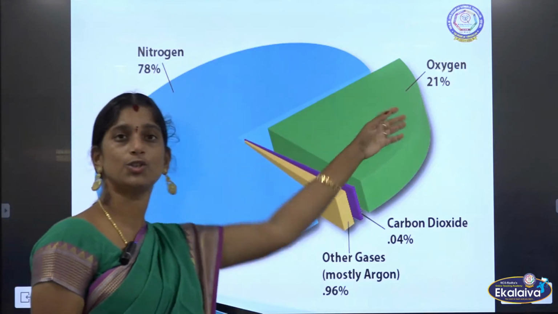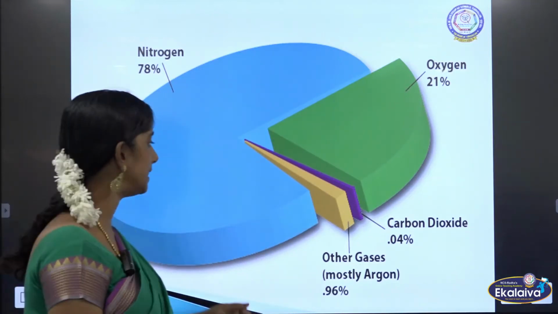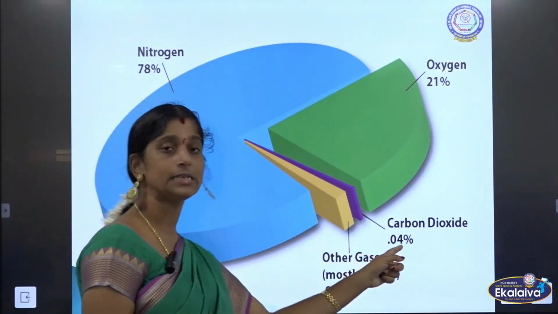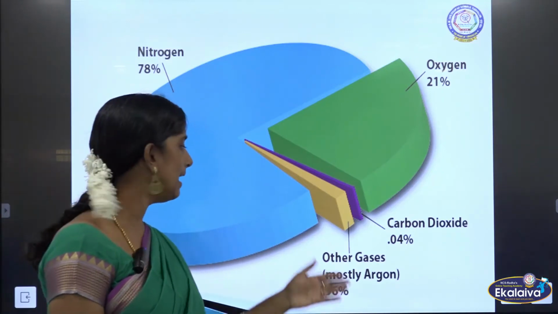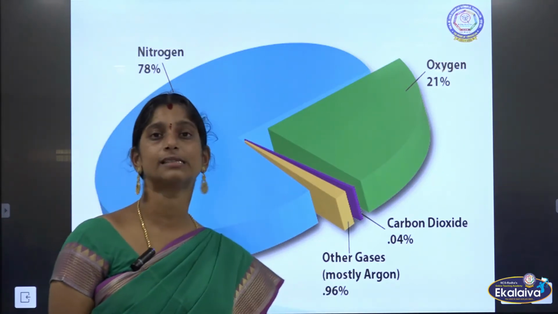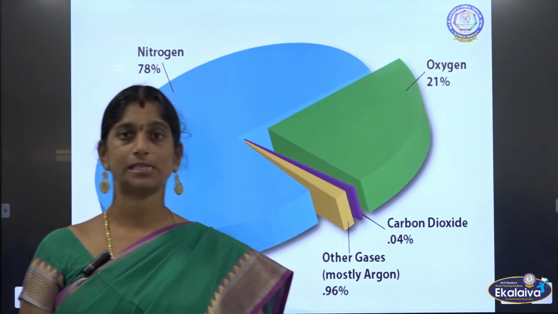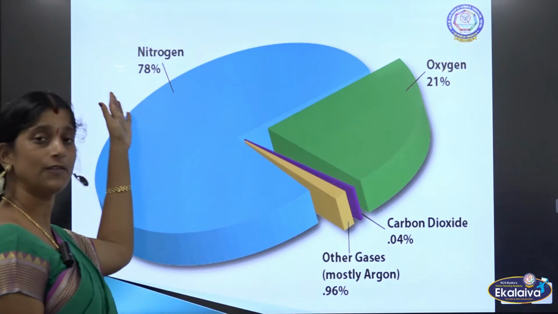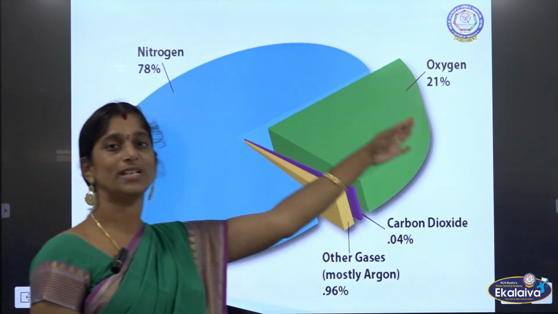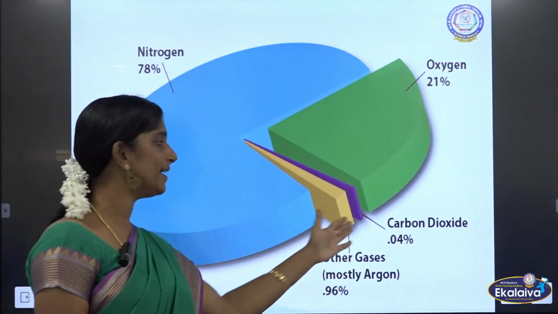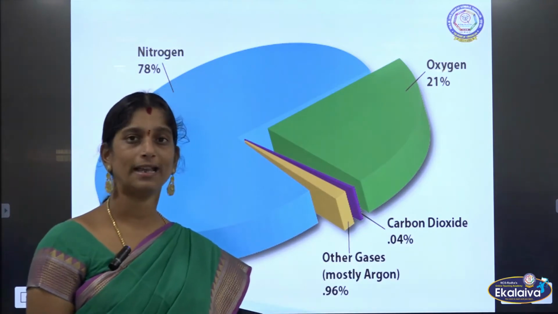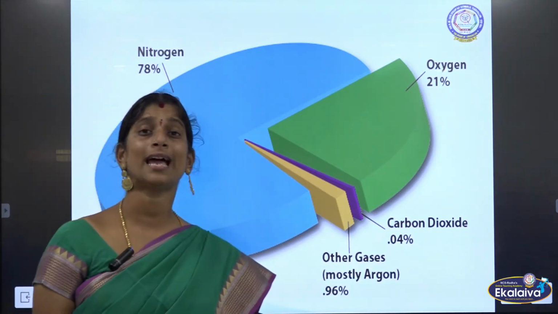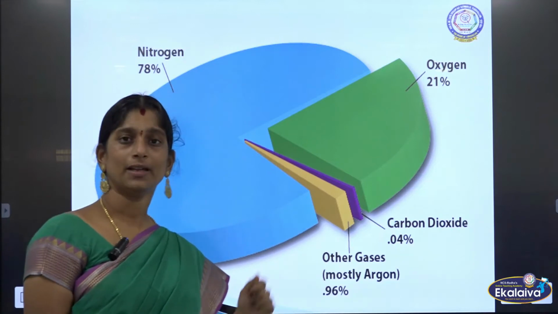Then comes oxygen, which is 21%, and here carbon dioxide is 0.04% and other gases which are 0.96%. So altogether 100% of the atmosphere is made up of 78% nitrogen, 21% oxygen, 0.04% carbon dioxide and 0.96% other gases.